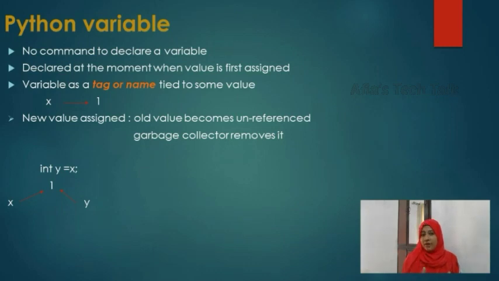So if the value of x is taken by another variable y, these two variables will be pointing to the data value 1. It is clear in this picture, right? Both variable names x and y are pointing to the value 1.